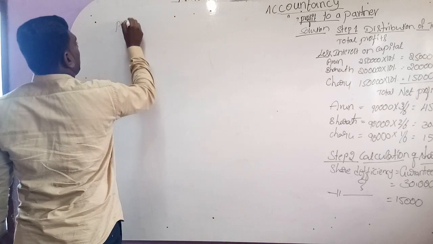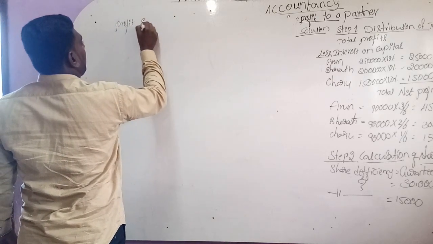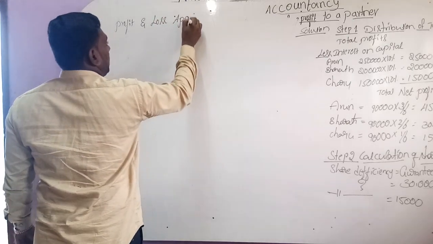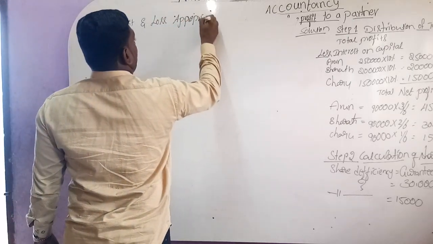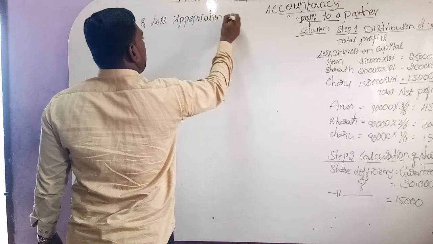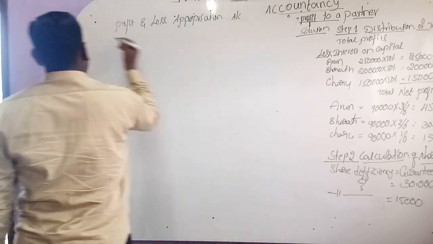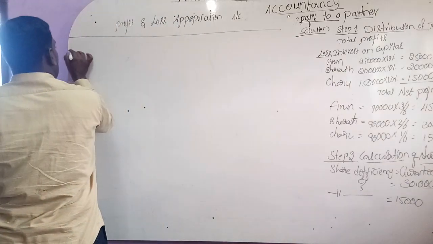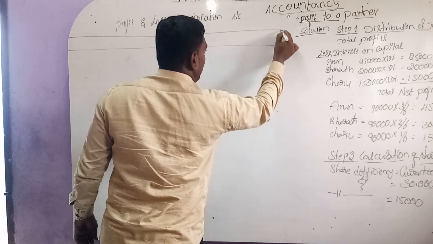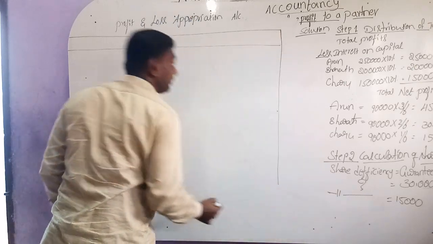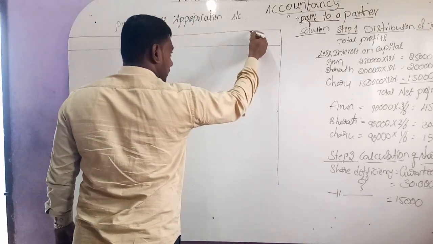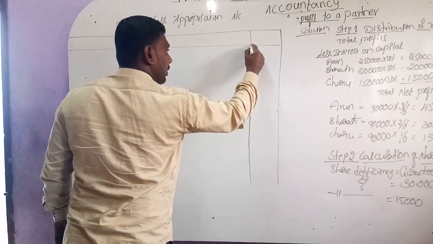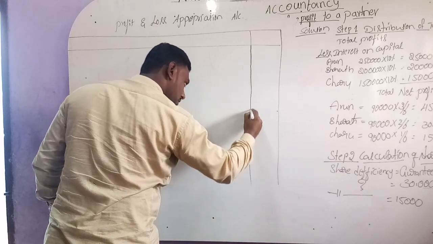Profit and loss appropriation account. Should draw the columns as per the procedure itself. You should draw the columns as per the procedure.